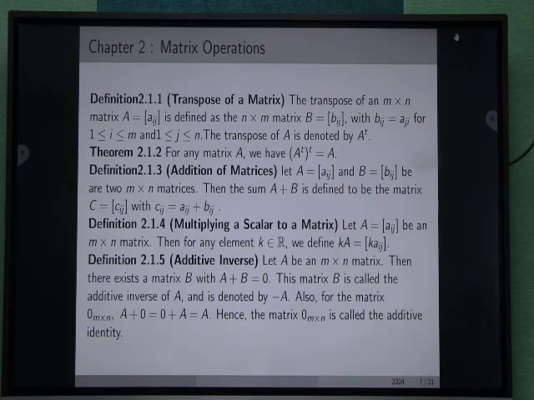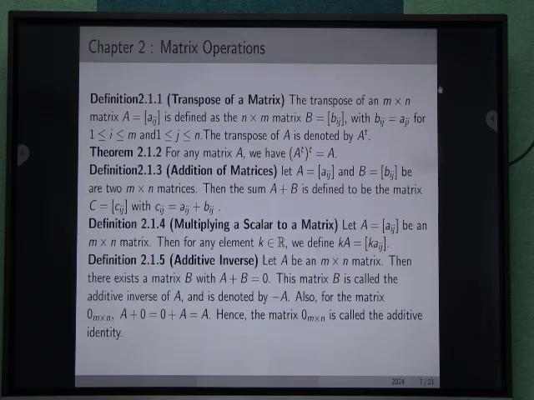Transpose of a matrix. The transpose of an m cross n matrix A is defined as an n cross m matrix B with the relation b_ij equal to a_ji for each i varying from 1 to m and j varying from 1 to n. And one theorem: the transpose of the transpose of a matrix A is A.